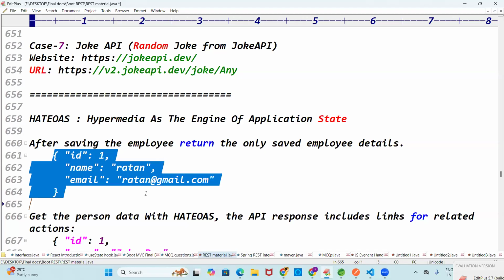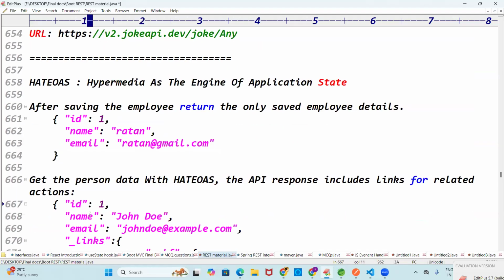Option one. Option two is after saving, you get the saved employee, and you need to get that employee using the get request URL, post request URL, update request URL, and delete request URL. Option one is only the saved employee. Option two is the saved employee along with the get URL, post URL, put URL, delete URL, batch URL. ID is there, name is there, email is there. Previously you got only these three.